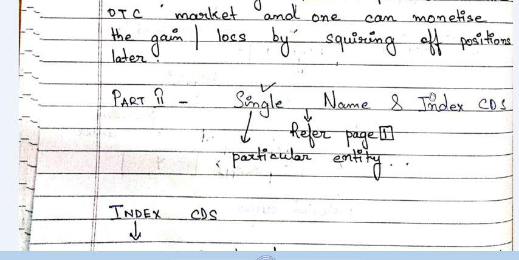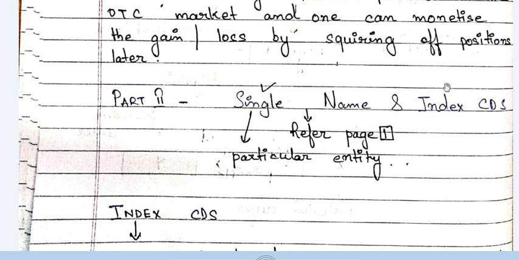So what you can do is, if you have an idea about the general economy, or if you have a fairly good idea about a specific region, then you can play on that region. Suppose you have a good idea about India. You know how India is going to perform in the future, what is going to be the economic growth. So basically you can trade in Nifty futures and options, if you like trading. So you can play on the general economy that is represented by an index. So this is what is index CDS.